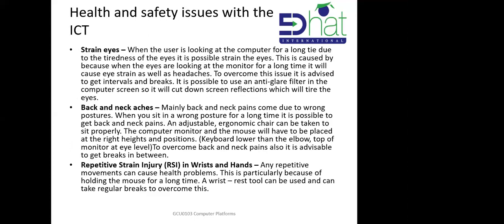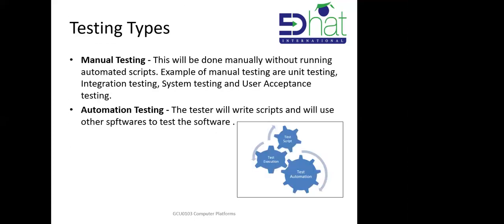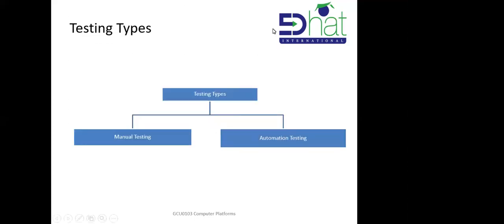Okay, right. So we are talking about testing. There are two types of testing available. Number one is manual testing. Number two is automated testing. Two types of testing available. So first we will talk about